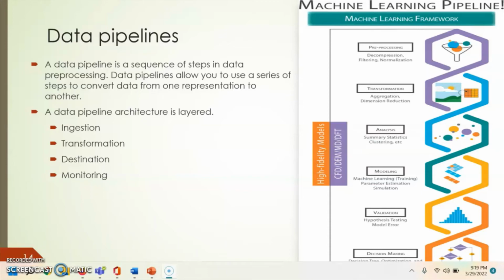So for data pipeline, here are the steps that are actually used for the system. First is importing the data, the pre-processing part, cleaning, EDA, feature extraction, model training, and then predicting the data, and finally the deployment. Next slide.